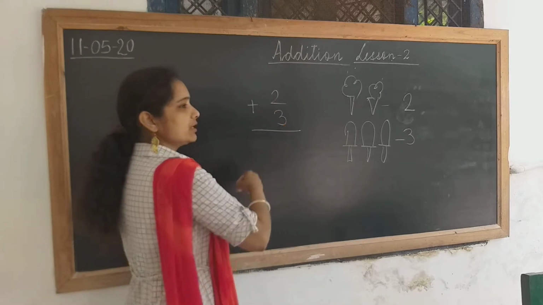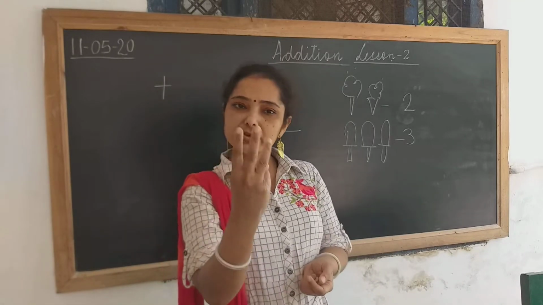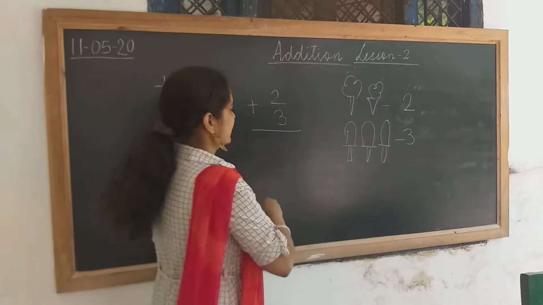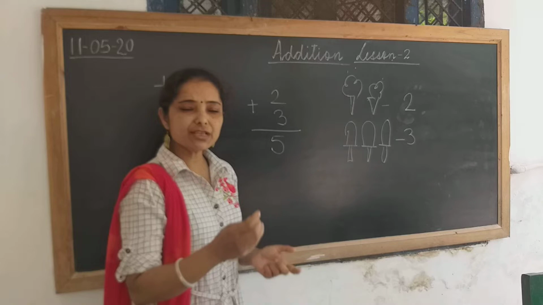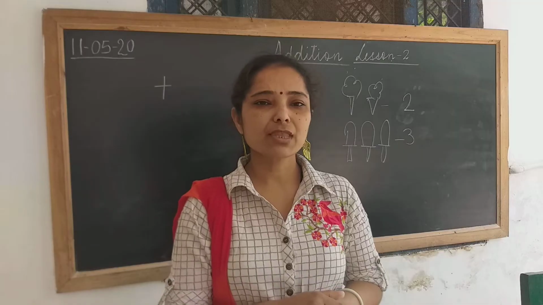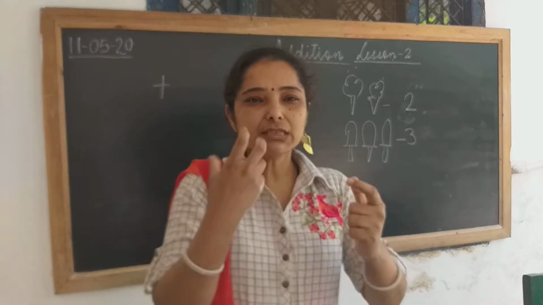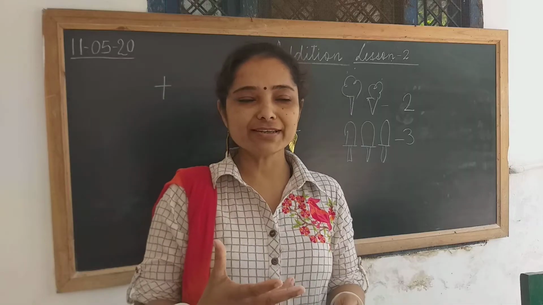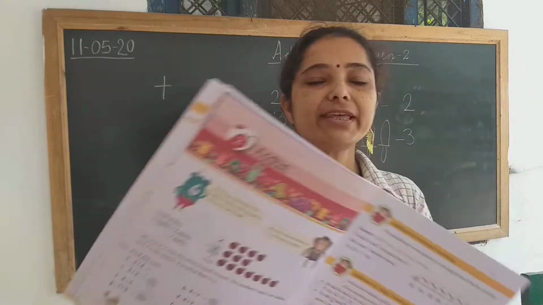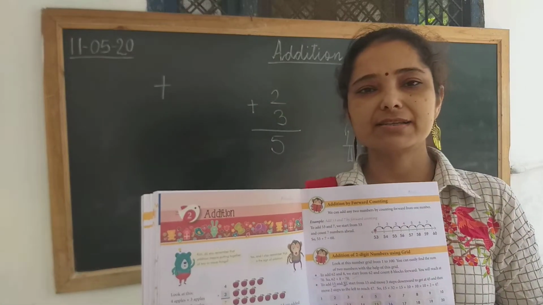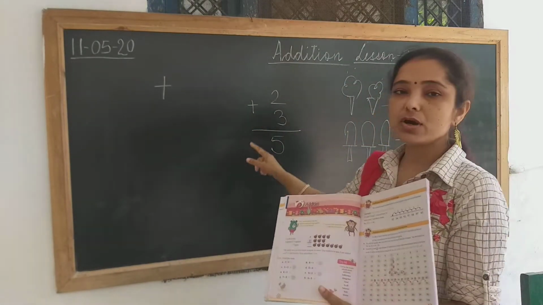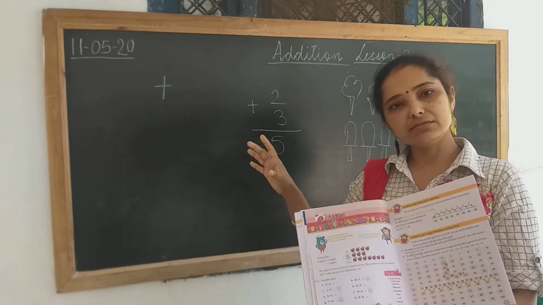Now, 2 plus 3, 2 ice creams and 3 ice creams. Now, count over here. 1, 2, 3, 4, 5. Yes, the answer is 5. That means all together you have 5 ice creams. Are you going to have the 5 ice creams? Yes, you must be very excited. Your mouth must be watering, children. Right? Okay, good. So, today we are going to learn a new, very exciting chapter in maths, that is addition. And this is the sign of addition, children.